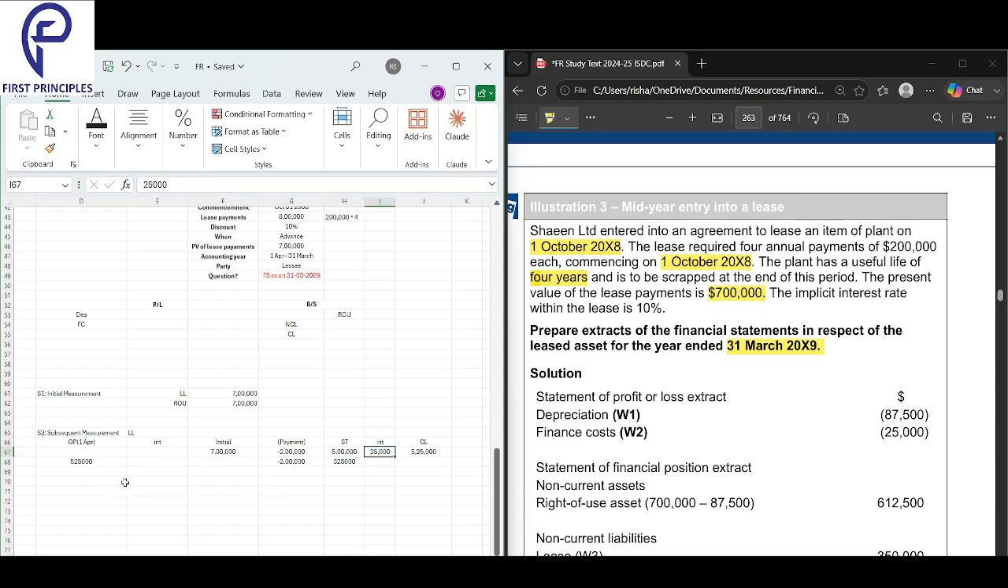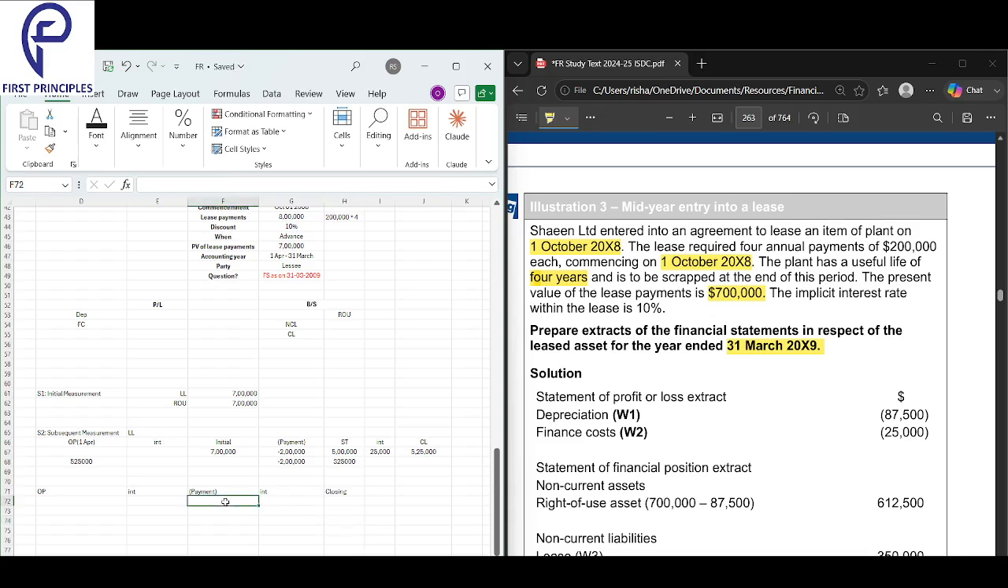So now I'll frame this table so that my opening starts, the interest accrues till October, and in October I make a payment. So 6 months into the year, I've made a payment. And then for the remaining 6 months, the interest will accrue, and then I'll have the closing.